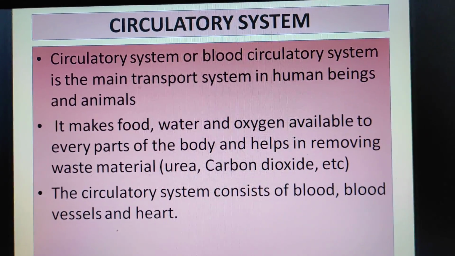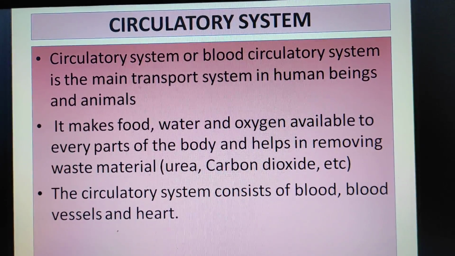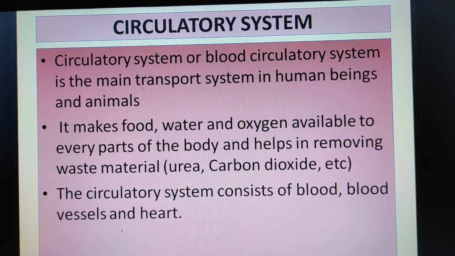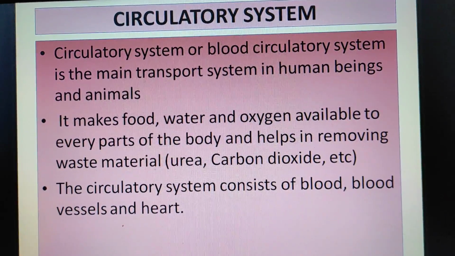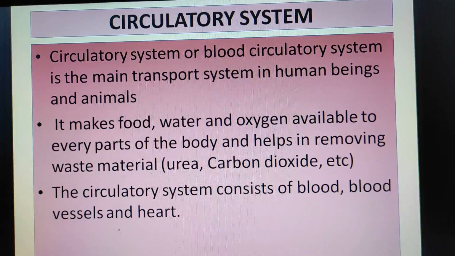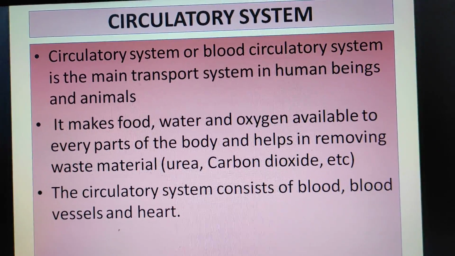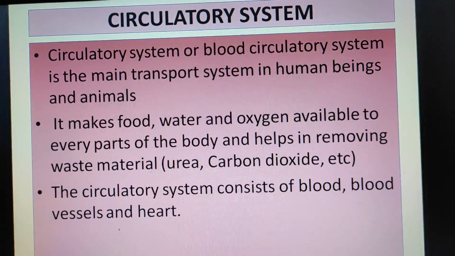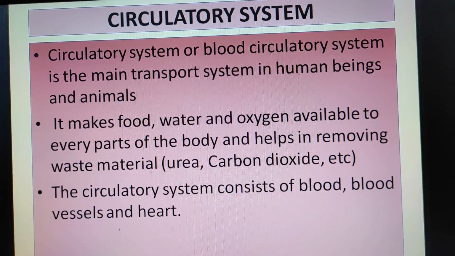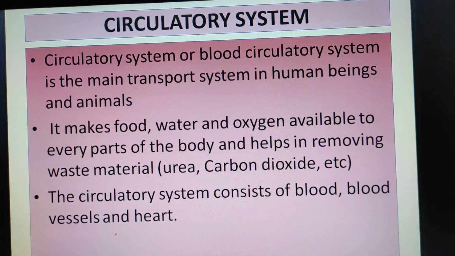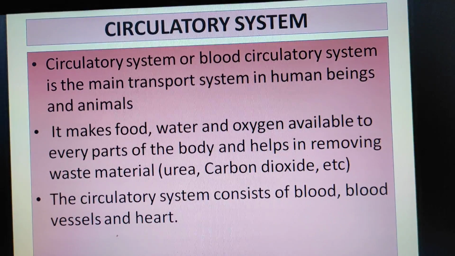Circulatory system. Circulatory system or blood circulatory system is the main transport system in human beings and animals. It makes food, water and oxygen available to every part of the body and helps in removing waste materials like urea, carbon dioxide, etc. The circulatory system consists of blood, blood vessels and heart.